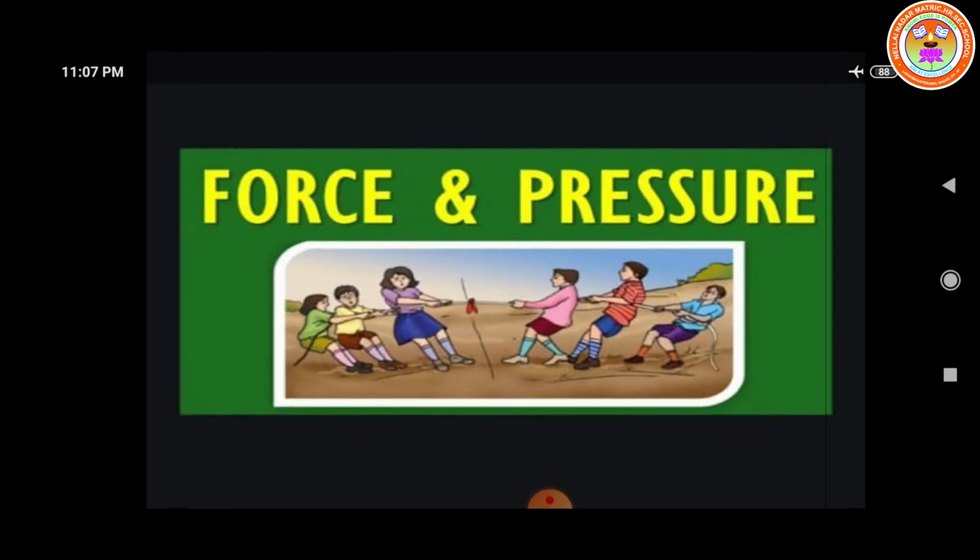Today we are going to discuss the second lesson, force and pressure. Every day we can observe objects around us. For example, when you are coming to school, you can notice that some of the objects are moving and some of the objects are at rest. What pushes or pulls them? Or what brings the moving bodies to rest? Or what is the effect of these pulls or pushes? All these questions can be answered using only one word, which is force.